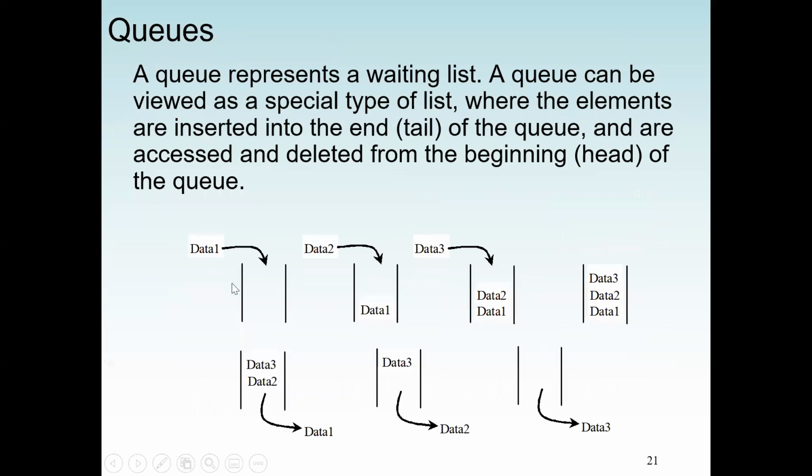So in this example of a queue, first we have an empty queue. From the rear, we're assuming the rear is the top and the bottom is the front. So we put data 1, we put data 2, we put data 3. Now to remove, data 1 will come out first. Then data 2 will come out, then data 3 will come out.